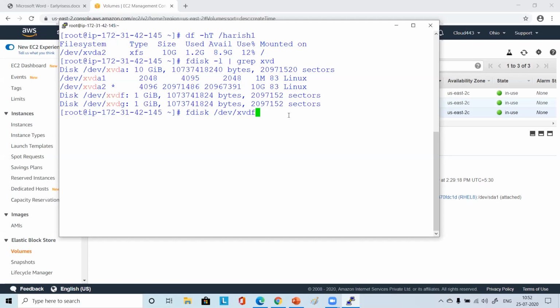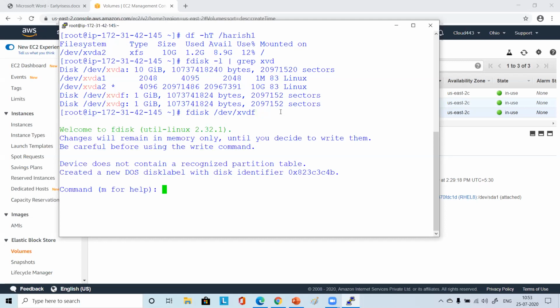This is a 1 GB disk, everyone. fdisk, space, you must put a space, then /dev/xvdf. So this file system we will be trying to access from this point, and when we go to this point, it should become this hard disk. I did that, so it is showing welcome to fdisk. Like this you might have got, right? Yes. So all of you press M for help.